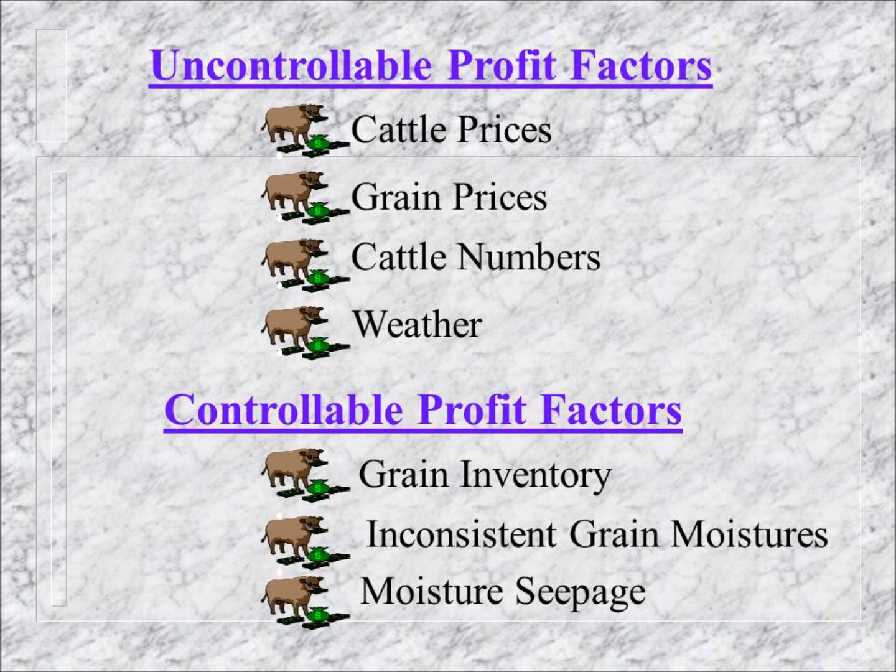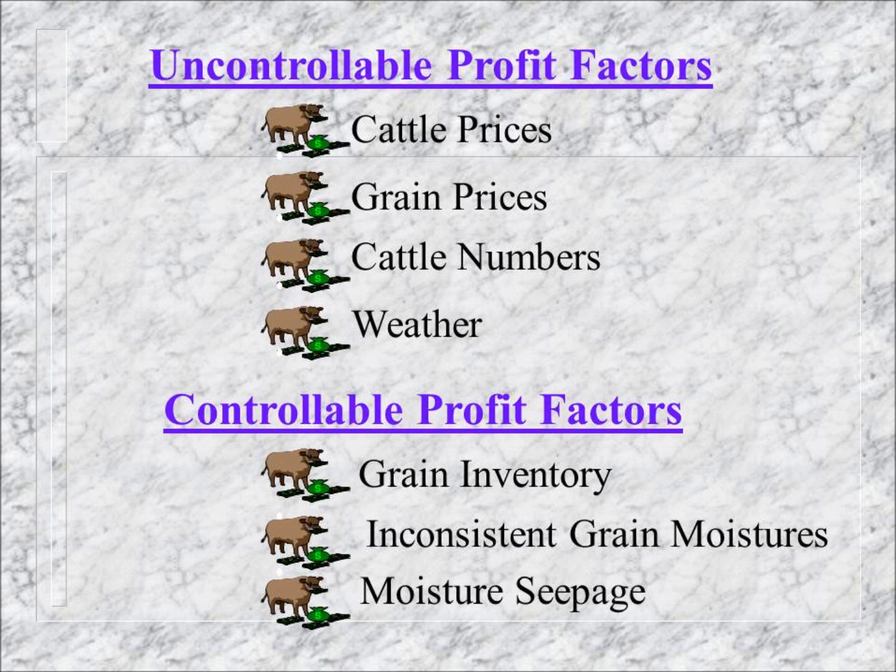There are several factors a feedlot manager cannot control, such as the weather and the price of grain and cattle. But being able to accurately regulate the amount of water added to your grain is something that can be controlled if you have the right grain conditioner and system.